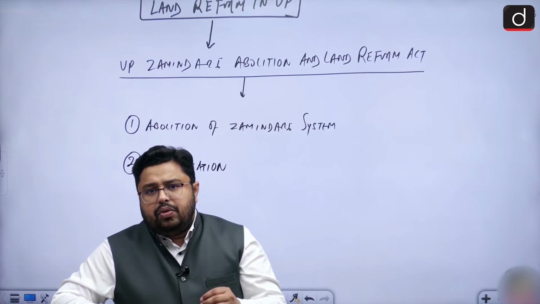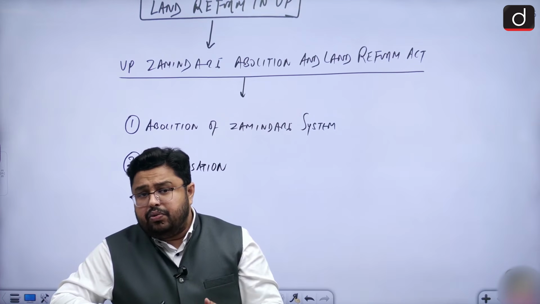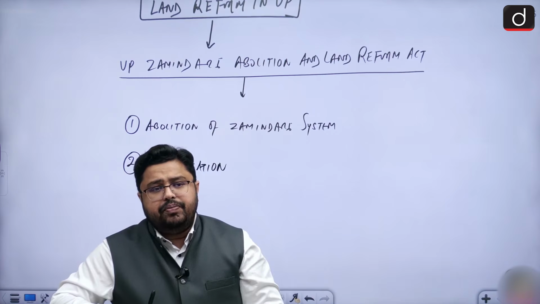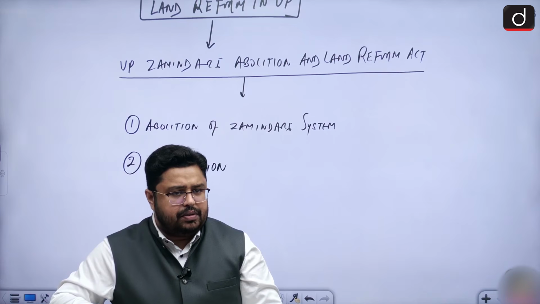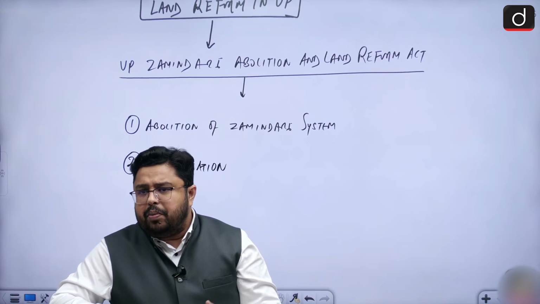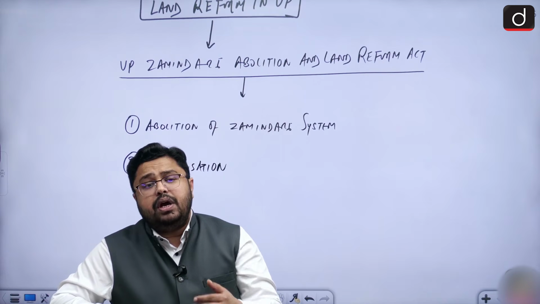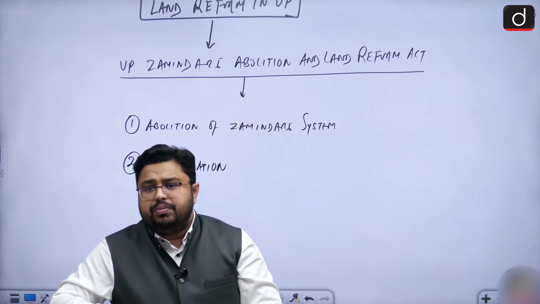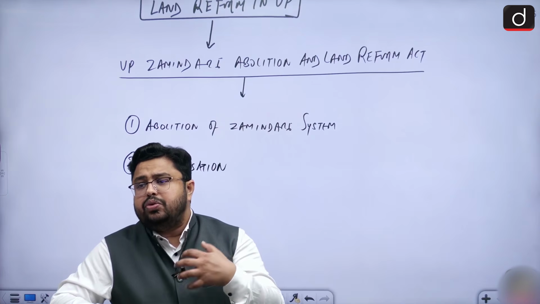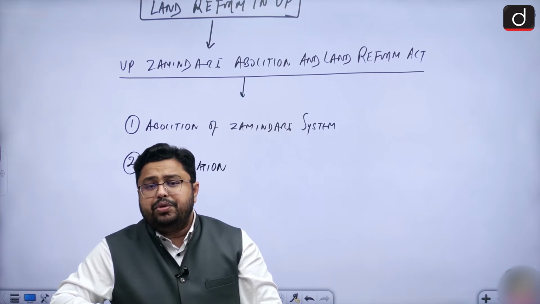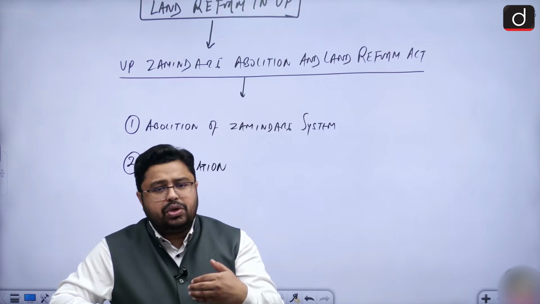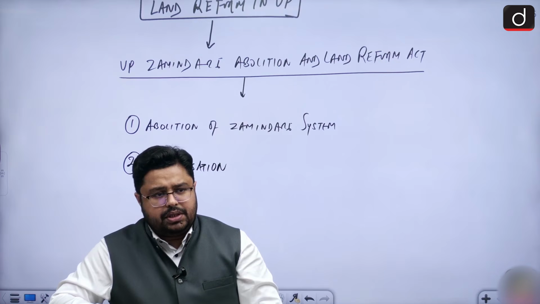Now, when the government removed this system, an adequate compensation needed to be provided. Okay? A system of compensation was also there. If somebody has land and the government is going to take this land from zamindars, then the government decided to pay a certain amount as compensation to the zamindars.